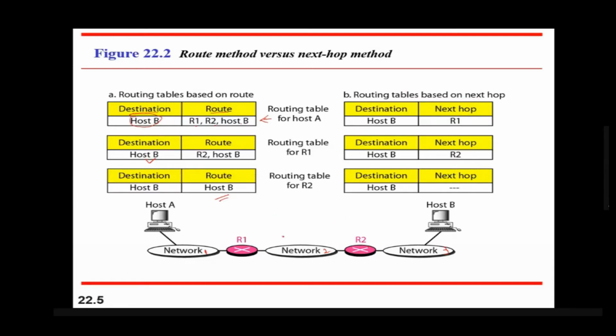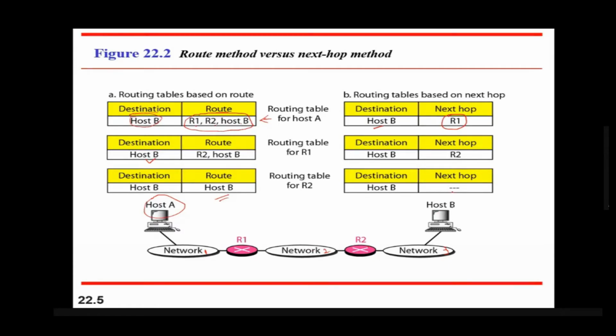Sometimes, instead of keeping this lengthier information, R1, R2, host B, this information is minimized. The destination is still set, but host A will only keep information of the next node, not the complete path. So here it has saved only R1. Whenever it wants to send data to host B, it will simply send it to R1 without caring how it will travel from R1, then R2, to host B. So only the next hop is saved here. Host A will send it to R1, R1 will send it to R2, and R2 will directly send it to host B.